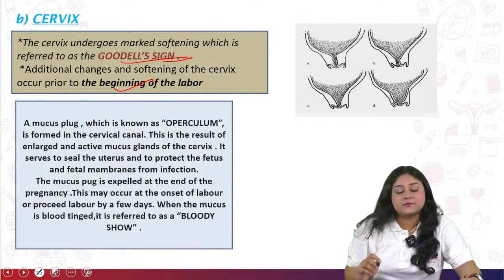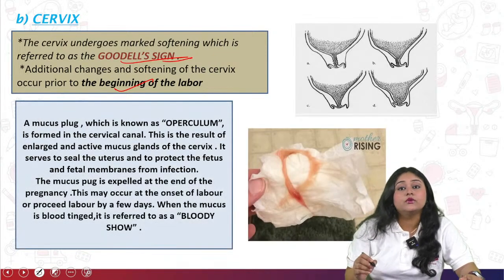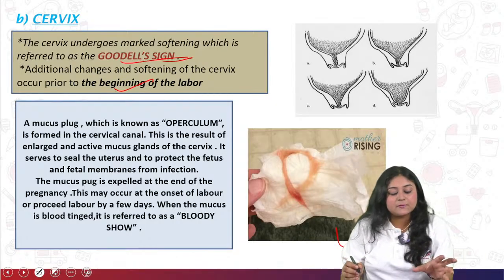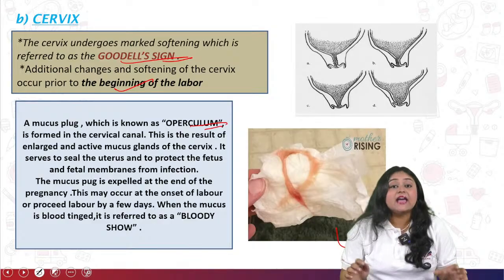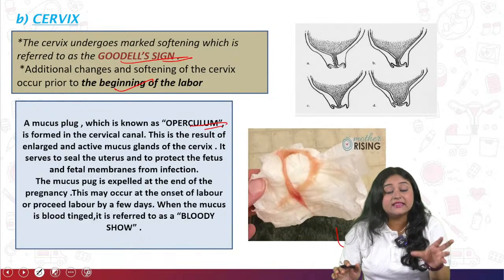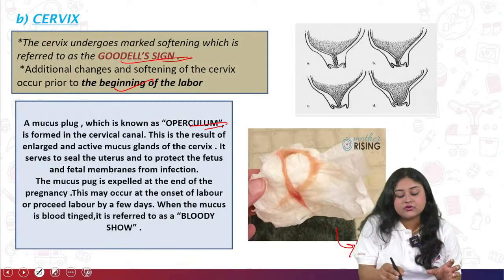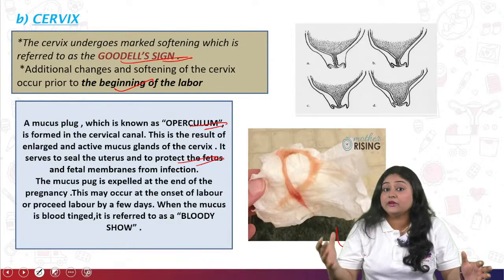Next come to the mucus plug, which is also known as the operculum or also known as the blood plug. This mucus plug, known as the operculum, is formed in the cervical canal and is the result of the enlarged and active mucus glands of the cervix. It serves to seal the uterus and protect the fetus as well as the fetal membranes from infection.